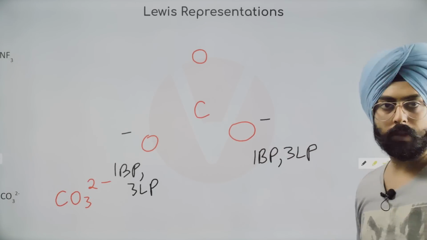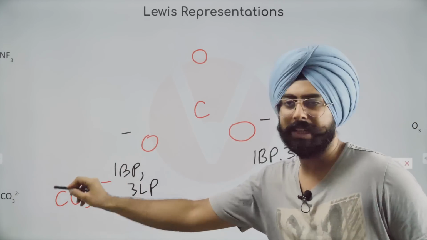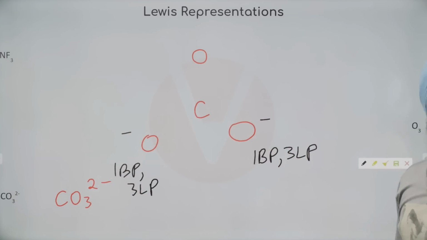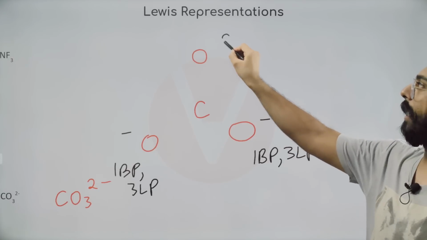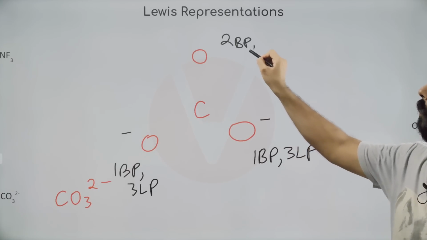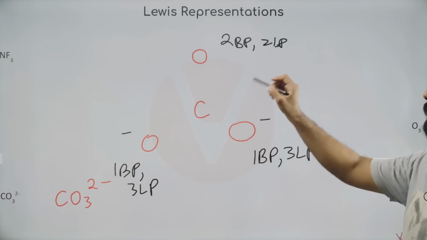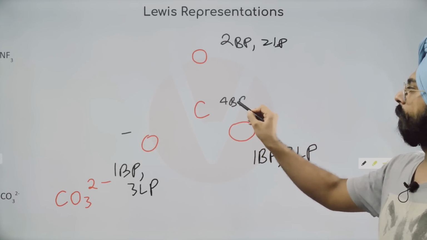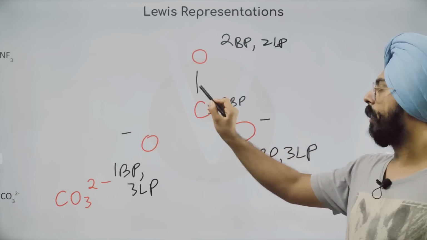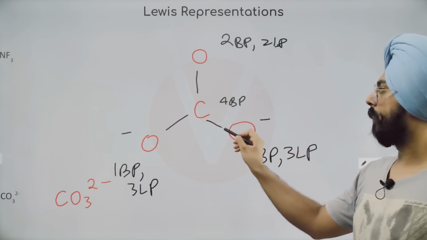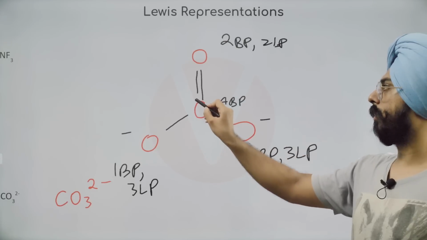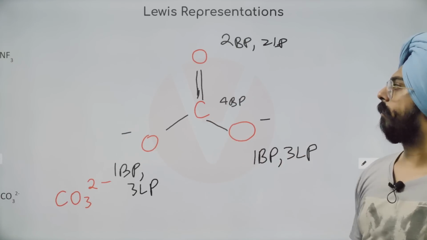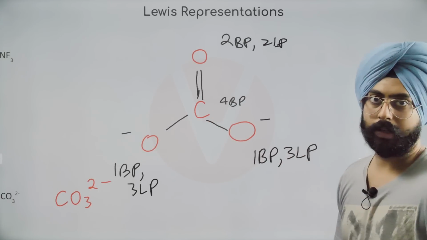This oxygen is neutral because there's only a 2 negative charge on the entire molecule. This oxygen is neutral, carbon will keep neutral. So this oxygen will have 2 bond pairs, 2 lone pairs. And this carbon will have 4 bond pairs on it. 1, 2, 3, 4. Done. Structure of CO3 2 negative is done.